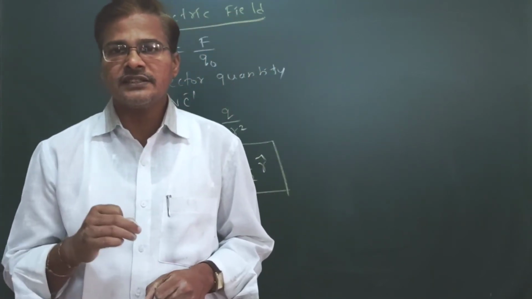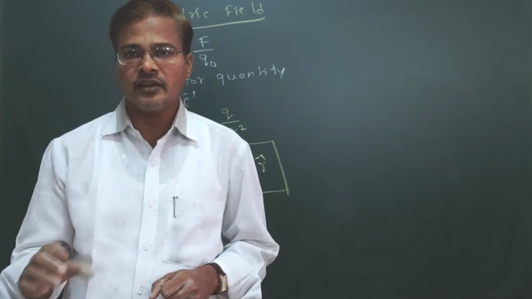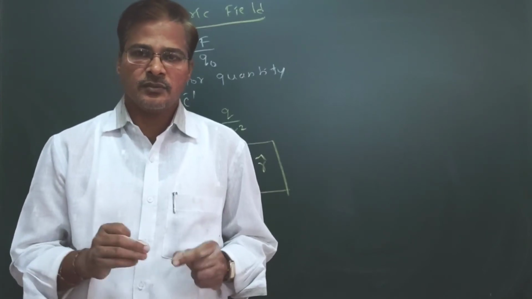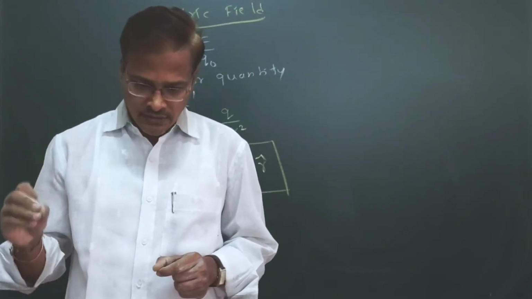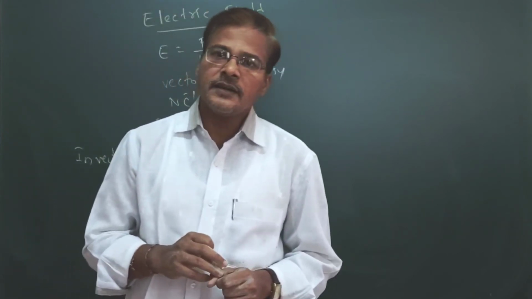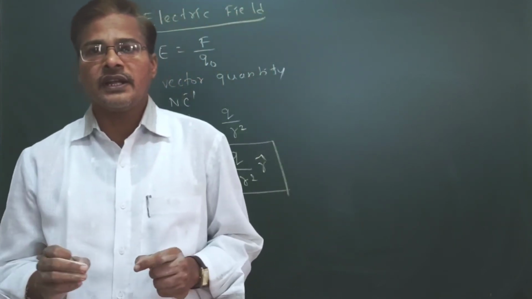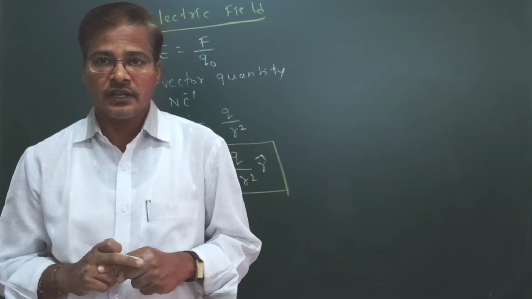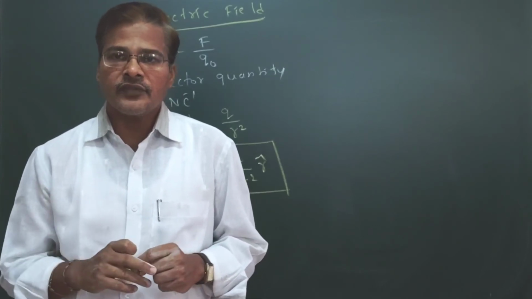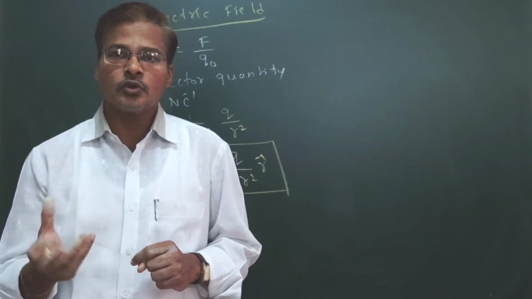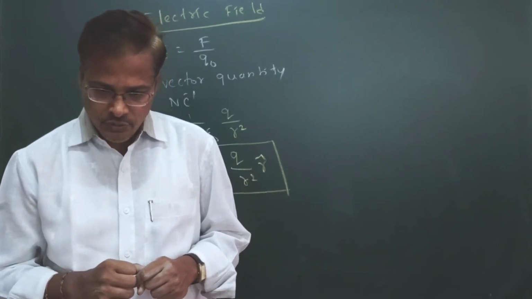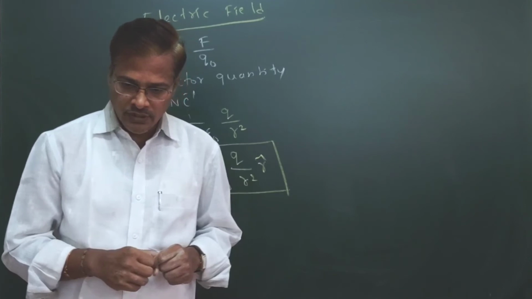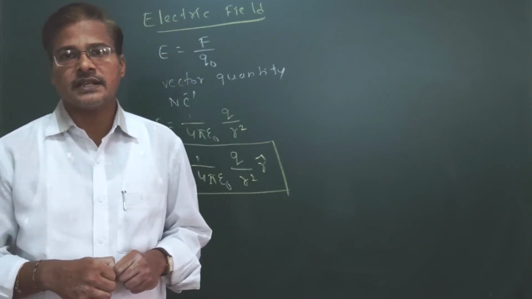Electric field lines always start from a positive charge and end on a negative charge. Another thing: electric field lines never intersect with each other, and they never form a closed loop. These are the things we can understand.